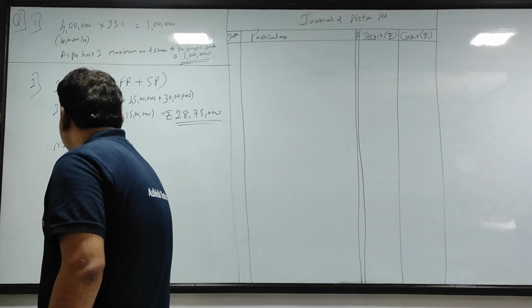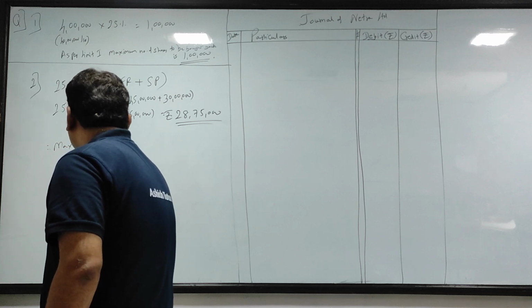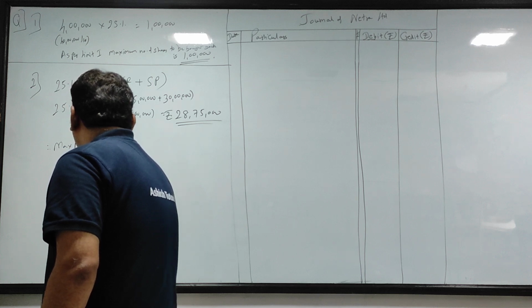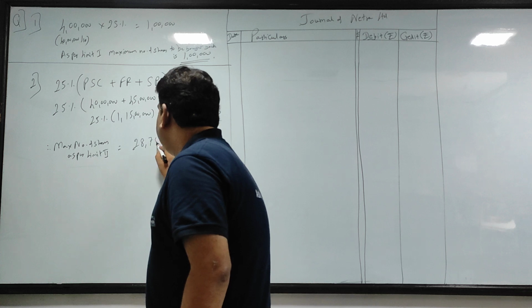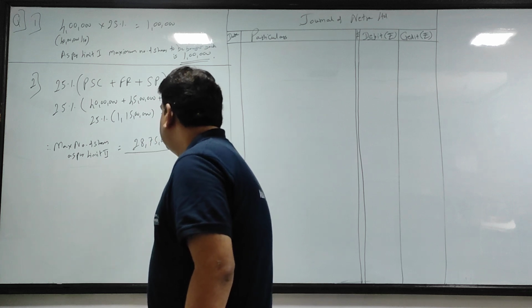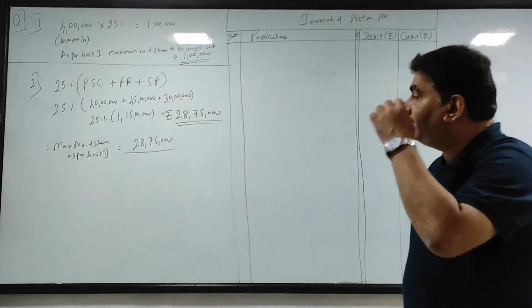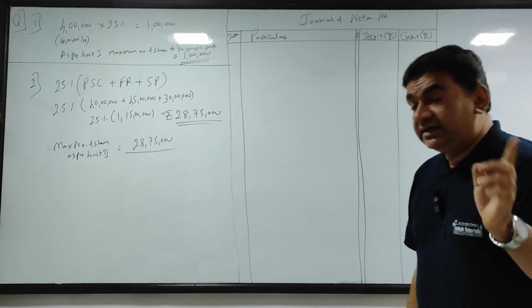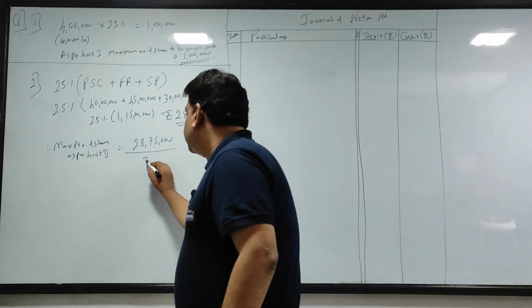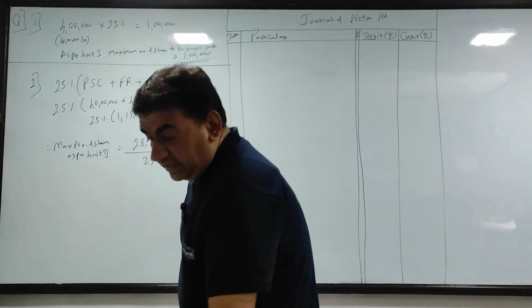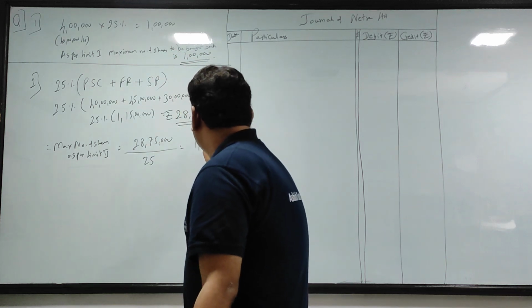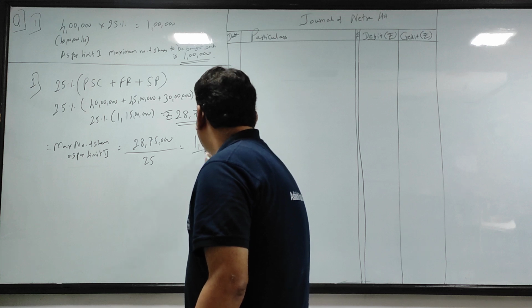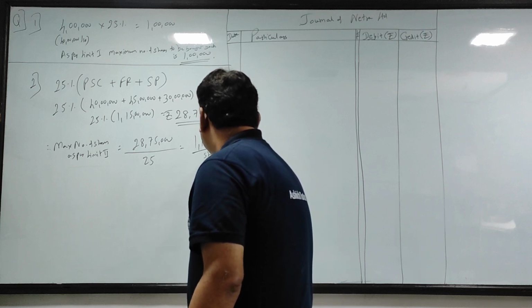So the maximum number of shares as per limit 2 will be, देखो, maximum amount, that is 28 lakh 75,000 divided by the buyback price, that is 25. इसको 25 से divide करो, you get 1,15,000 shares.